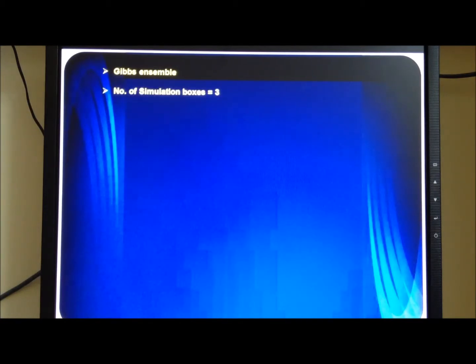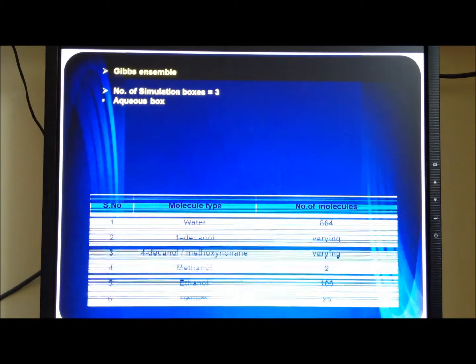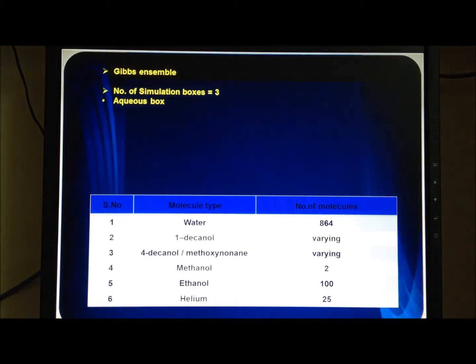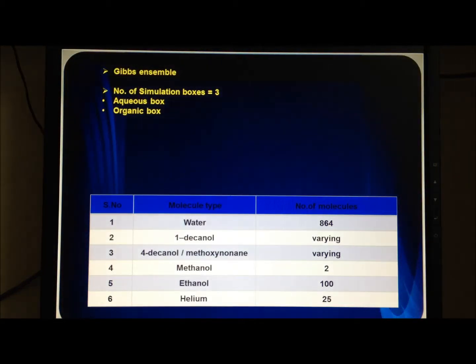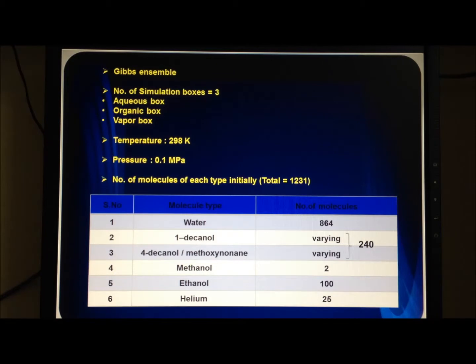There are 3 simulation boxes: the aqueous box containing 864 water molecules, the organic box containing 240 solvent molecules, that is 1-decanol and 4-decanol, or 1-decanol and methoxynonane, and the vapor box containing methanol, ethanol and helium molecules. The temperature is 298 Kelvin, the pressure is 0.1 megapascal, and initially the total number of molecules taken was 1231.